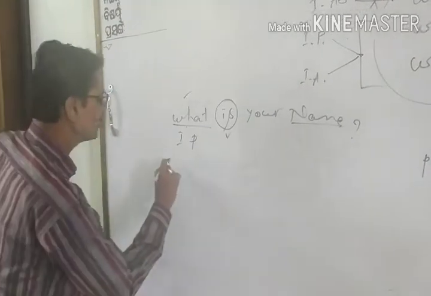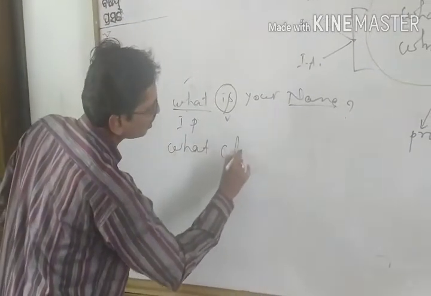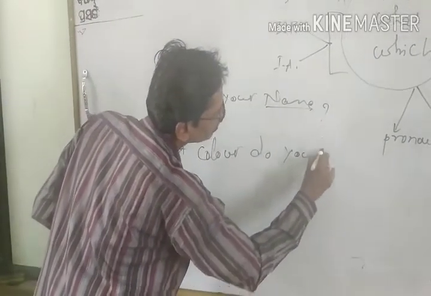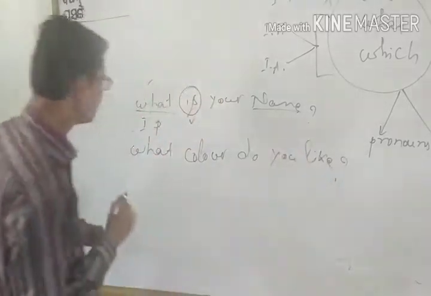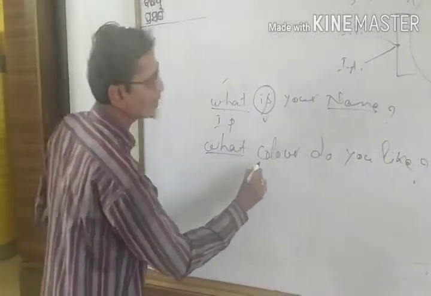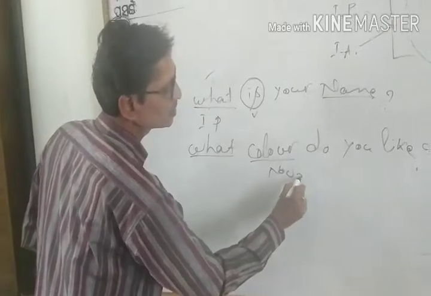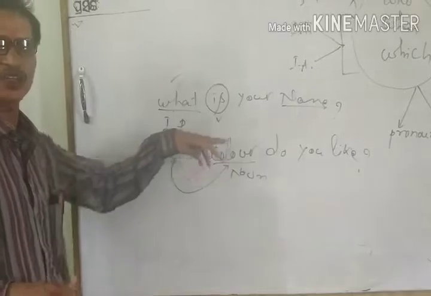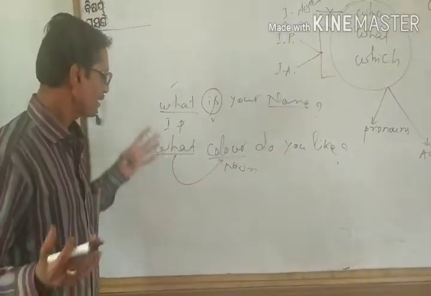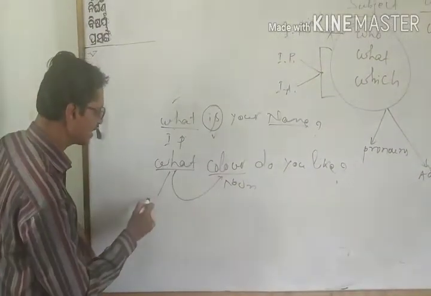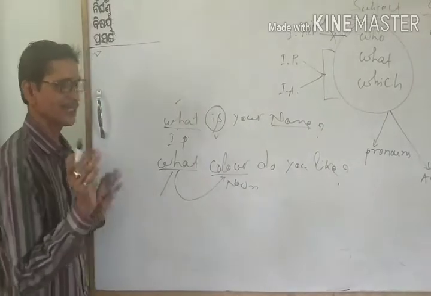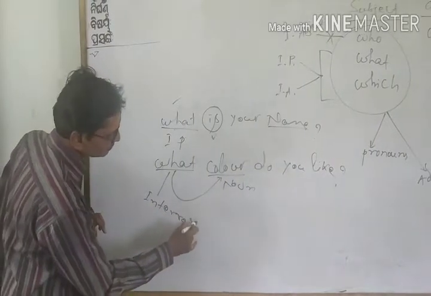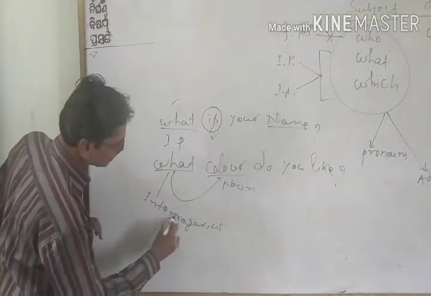Similarly, if we write, what color do you like? Here you see, after this interrogative pronoun, here is color, which is a noun. Therefore, here this what is functioning as a qualifier of this color, which is a noun. Therefore, here it is working as an interrogative adjective.